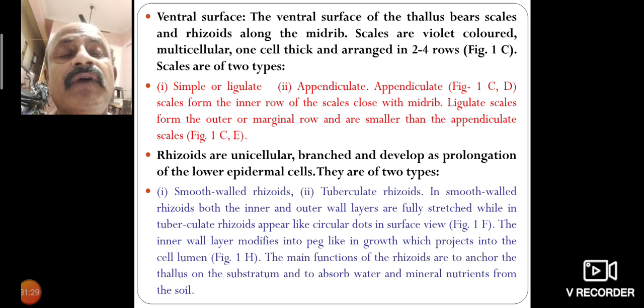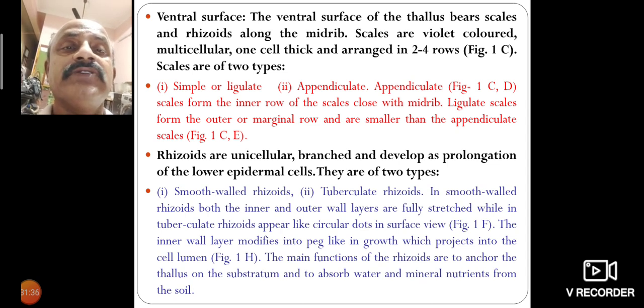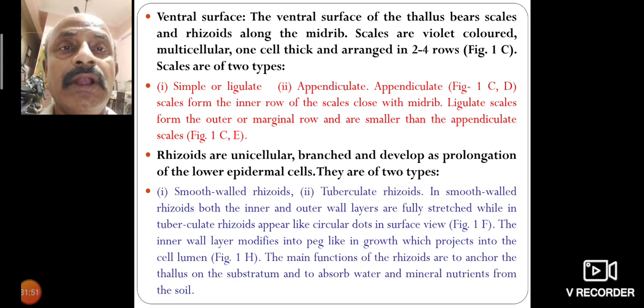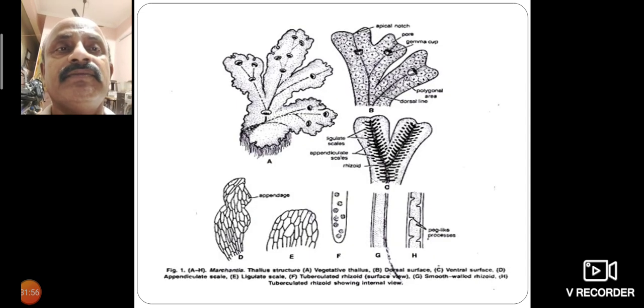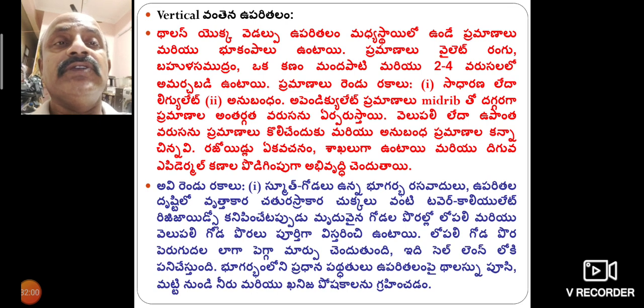The inner wall layer is the middle layer. Rhizoids and scales are both underground ventral surface parts. Rhizoids absorb food material, nutrients and mineral water from the soil. Sometimes the scales also absorb mineral water from the soil.